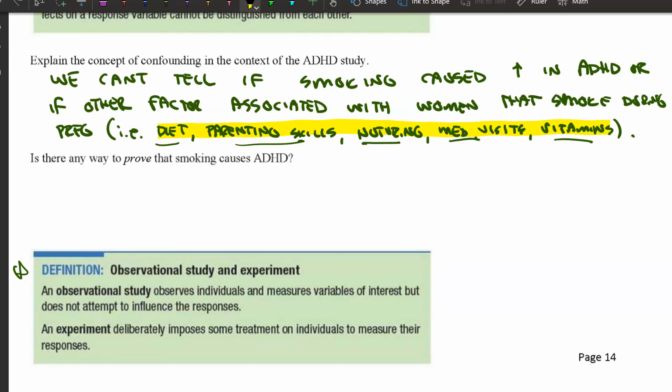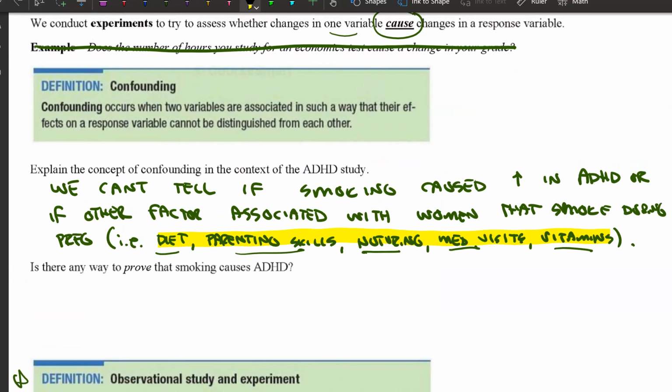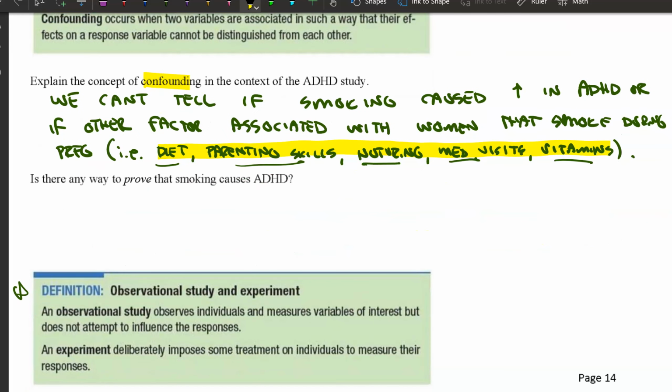And therefore, we can't really be certain whether smoking is causing the increase in ADHD or something else. These variables are being confounded with smoking. So I can't draw a conclusion. Is there any way to prove smoking causes ADHD? Run a proper experiment.